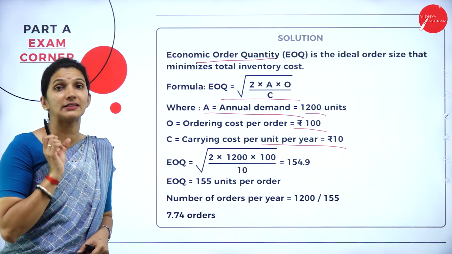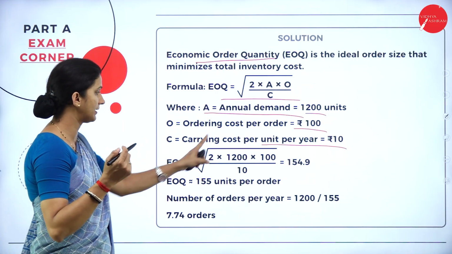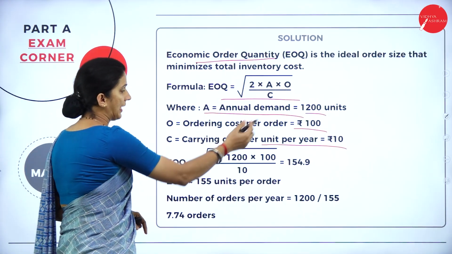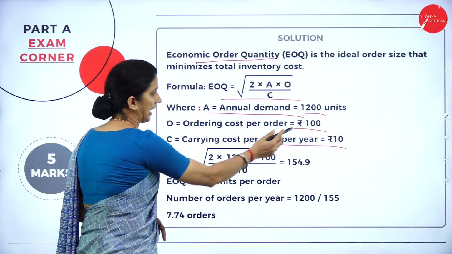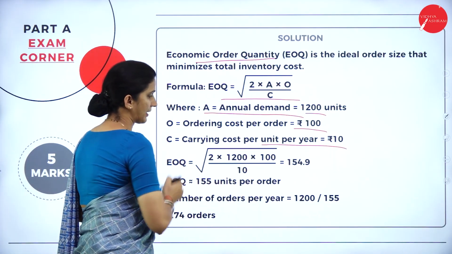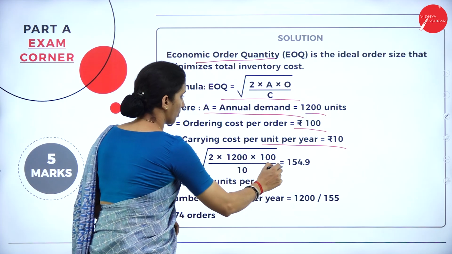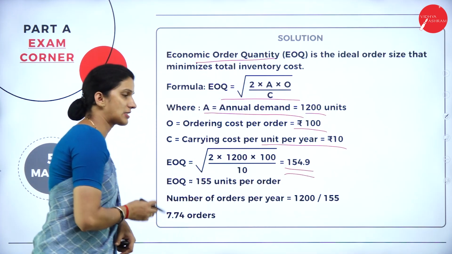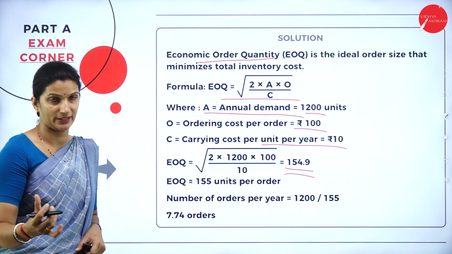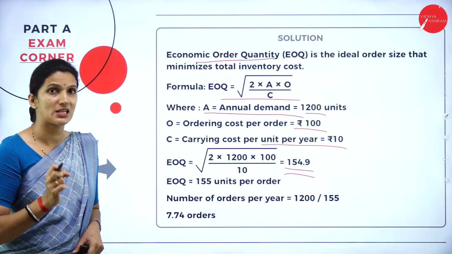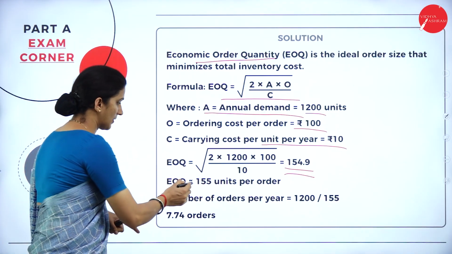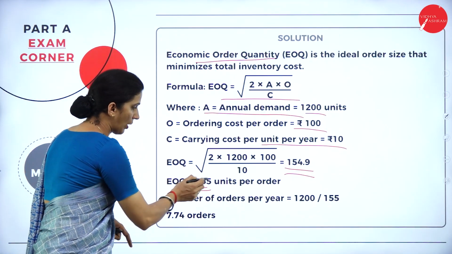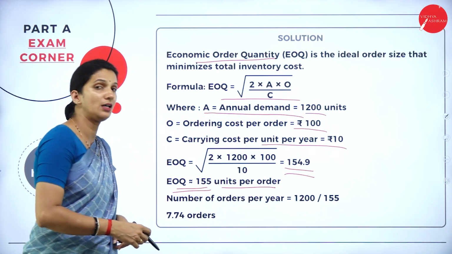All the details are directly given, so we apply them in the formula: 2 into annual demand, that is 1200, into 100, divided by carrying cost 10. If you take the root and simplify, we get 154.9. Since it is in units, we can round off. So your EOQ is 155 units per order.